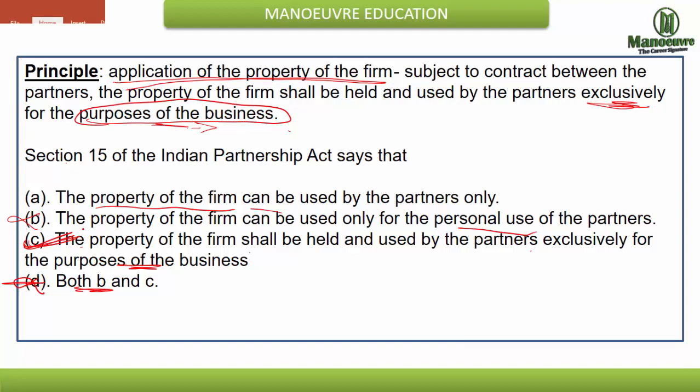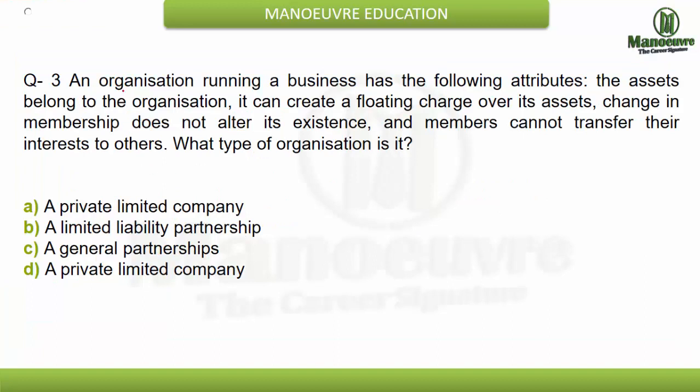We go to the next question. Now this is based on LLP. I have given you a big hint over here. An organization running a business has the following attributes: the assets belong to the organization, which of course goes without saying. It can create a floating charge over its assets. Change in membership does not end or alter its existence.